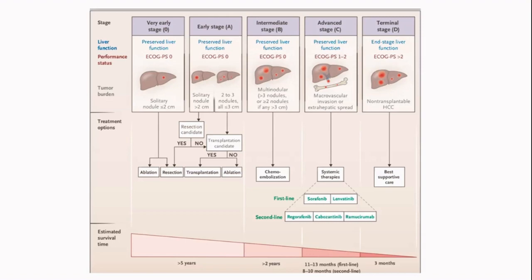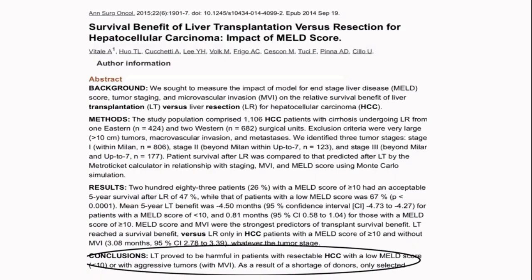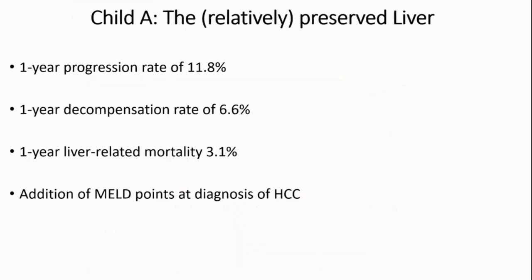as transplant. So the take home is that the low MELD score patients have better chances with resection rather than with liver transplantation, because MELD score adds extra points for HCC. So it is a modified MELD that is taken in consideration for transplantation. And in addition, child A is a relatively preserved liver. So you have a low rate of progression of cirrhosis, you have a low rate of decompensation, and the 1 year liver-related mortality is only 3%.